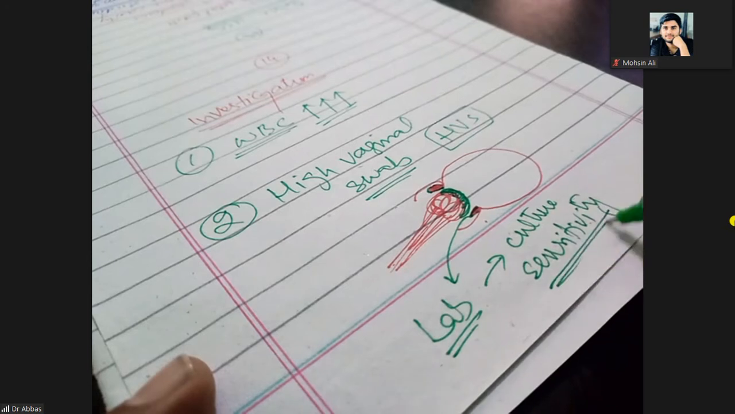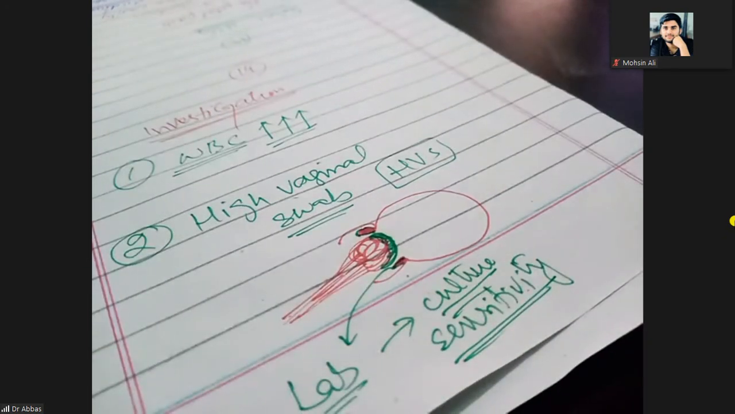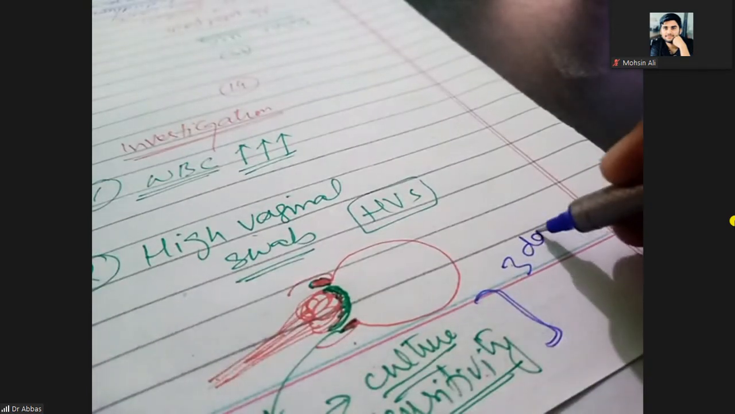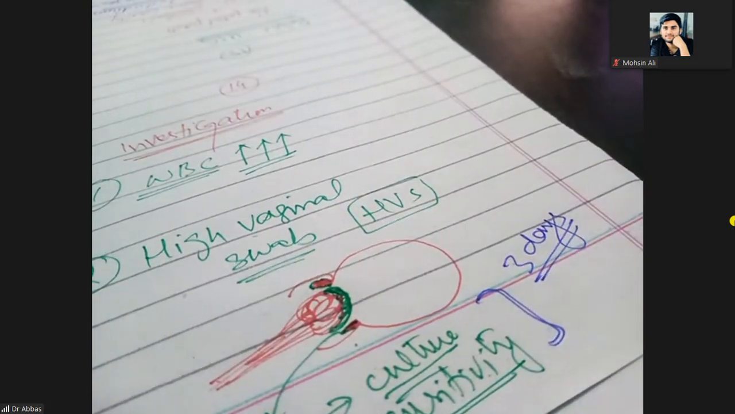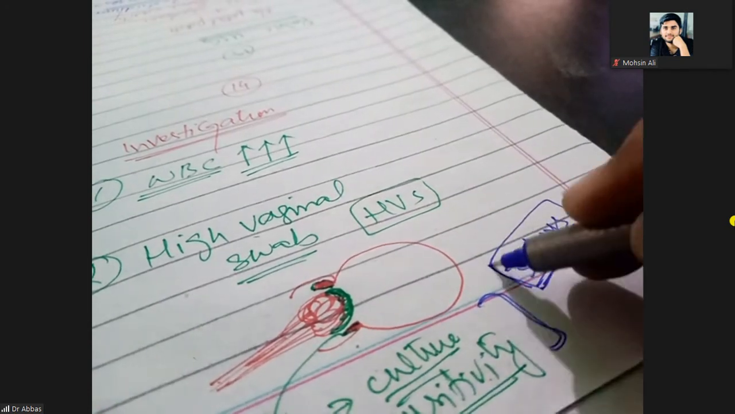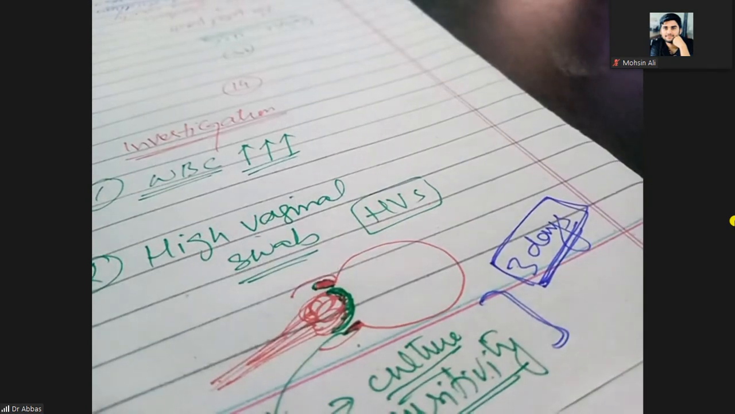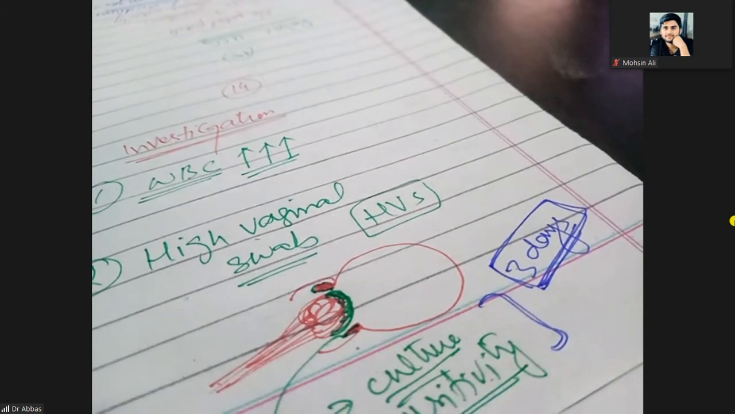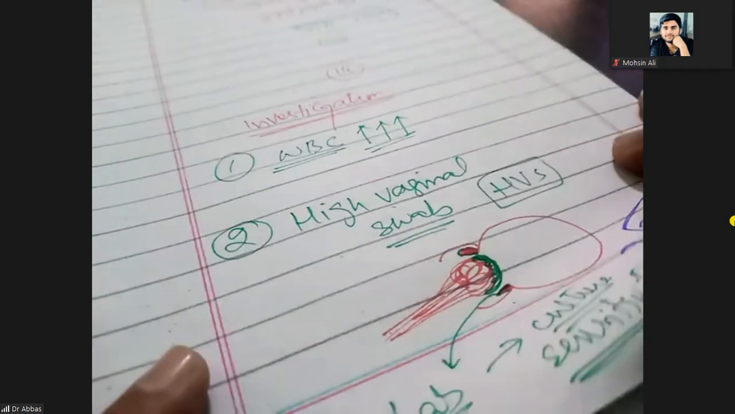For culture and sensitivity, gram-positive and gram-negative, it takes at least 3 days. How many days? You have to wait up to 3 days at least for the report. But you cannot put your patient on hold saying that the culture report will come and then I will treat you. So before getting the report, you can treat the patient empirically. Empirically means blindly.